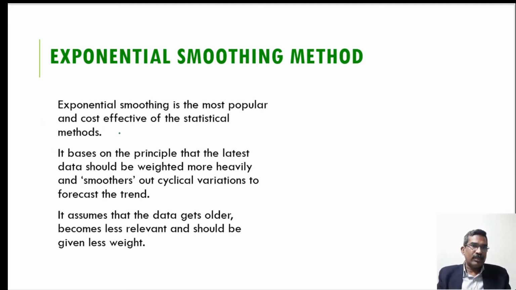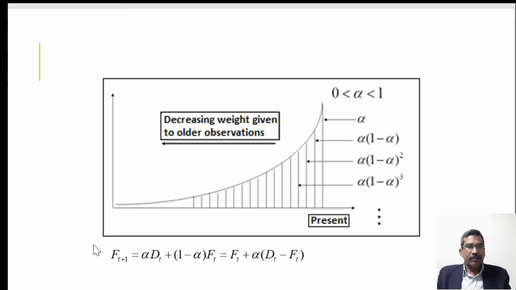So here you can see that exponential smoothing is the most popular and cost effective of the statistical methods. It is based on the principle that the latest data should be weighted more heavily, and it smooths out cyclic variation to forecast the trend. It assumes that as the data gets older, it becomes less relevant and should be given less weightage. So you can see here the variation in the weight given to the recent data.